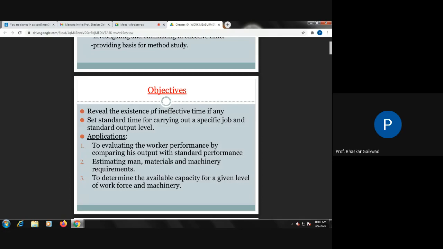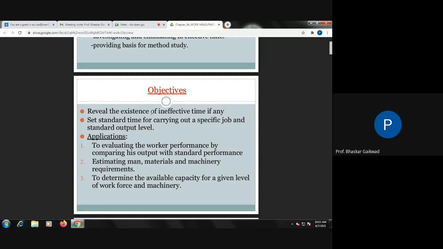Then the applications: we can make use of work measurement to evaluate the worker's performance by comparing his output with standard performance. Standard performance, let us consider 100%, and with this we can compare other performance, maybe 80%, 90%, or sometimes it is more than 100. So these things we actually require.